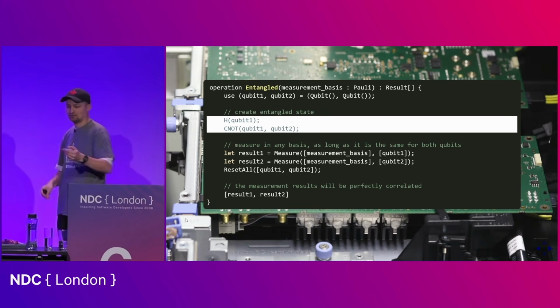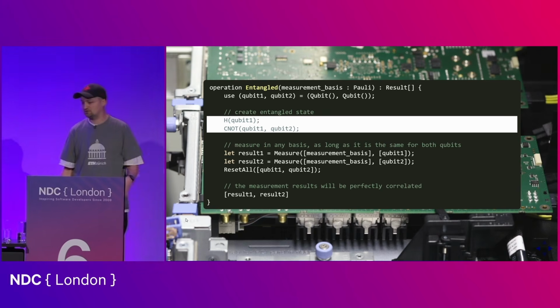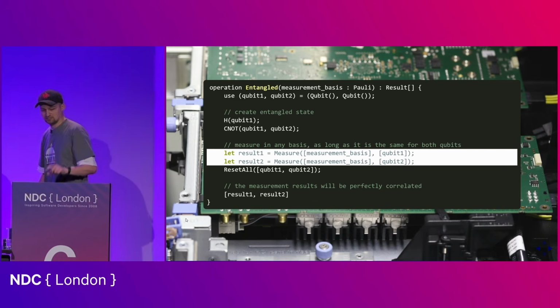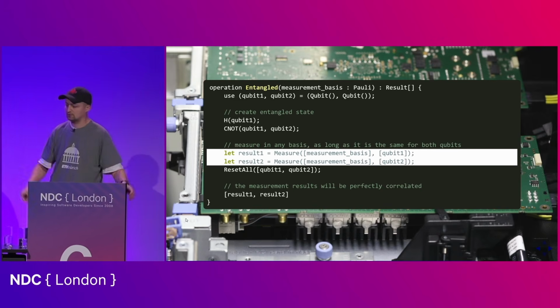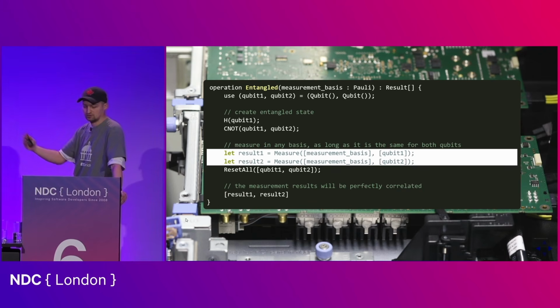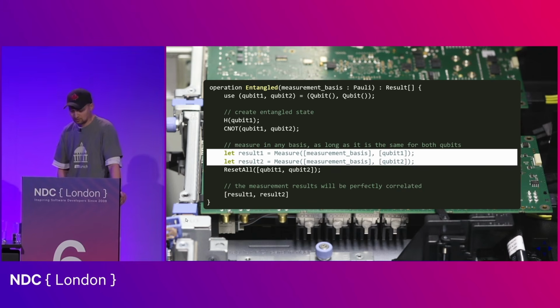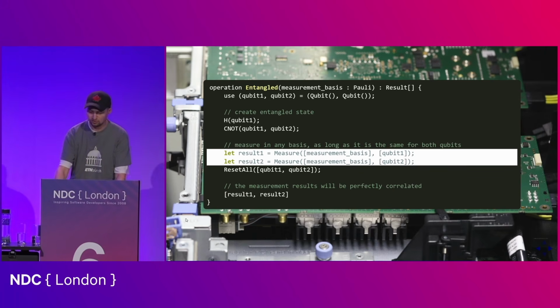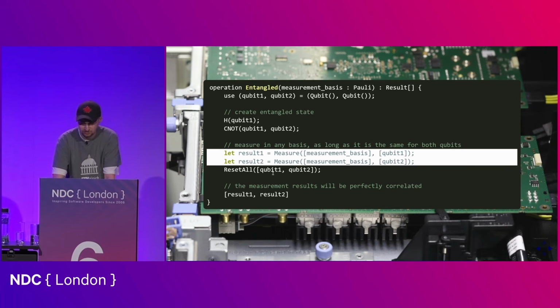And this is exactly what happened in our cat and the polonium atom. So they are now entangled. And then when we measure them, as long as we measure or observe using the same observable or the same measurement basis, they are both Z, for example, they would produce a perfectly correlated result. Otherwise, if I measure here in the Z basis, but here in the X basis, I will get zero correlation, right? So I just get randomness.